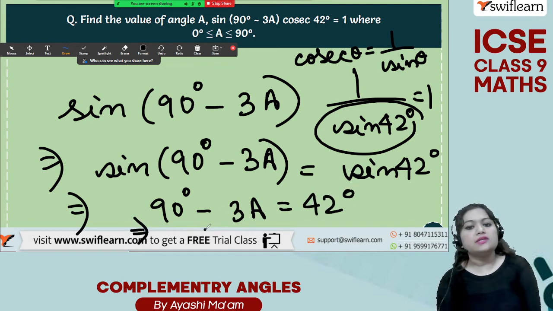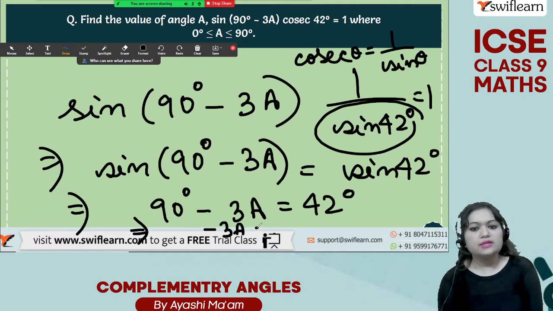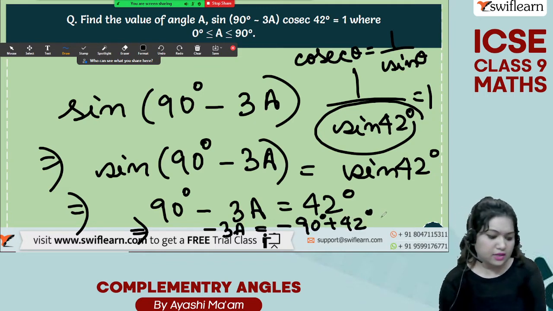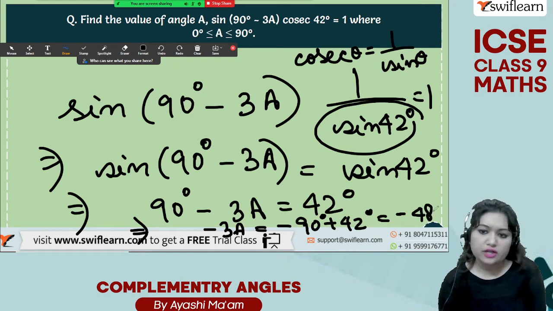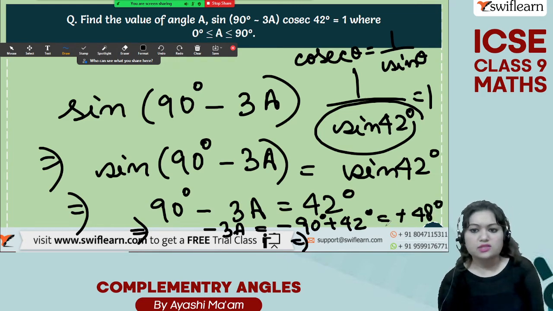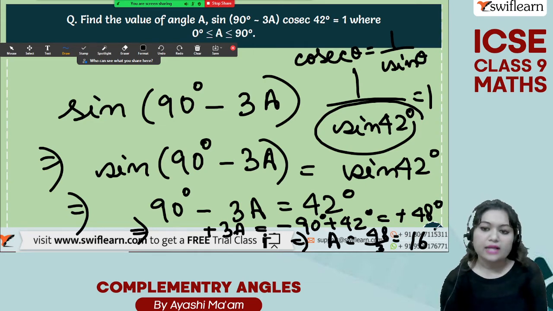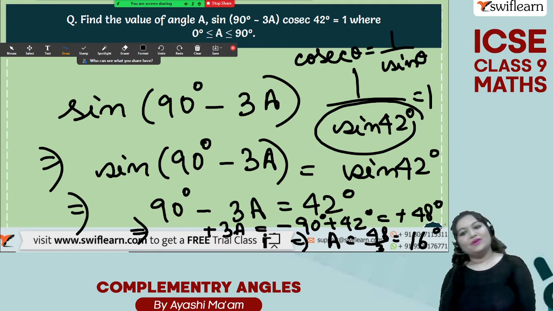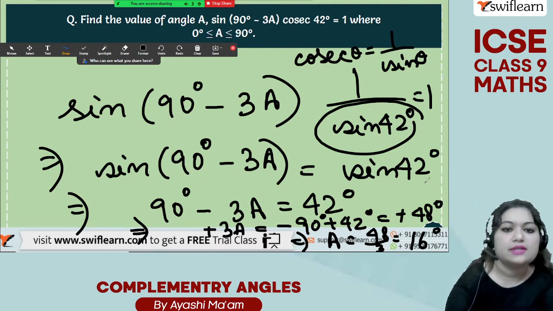Now you solve it. So minus 3A is equal to minus 90 degree plus 42 degree, right? That means minus 48 degree. So minus minus will cancel each other and A will become 48 by 3, that is 16 degree. Okay, this will be the answer.